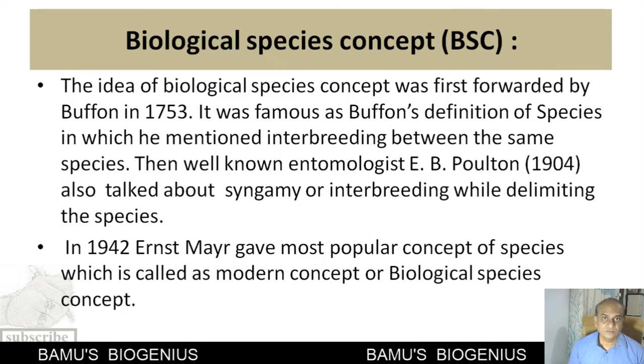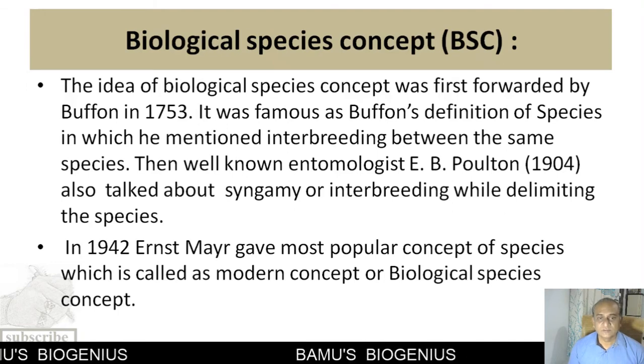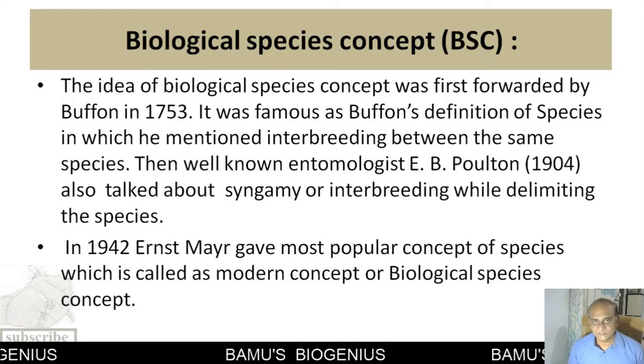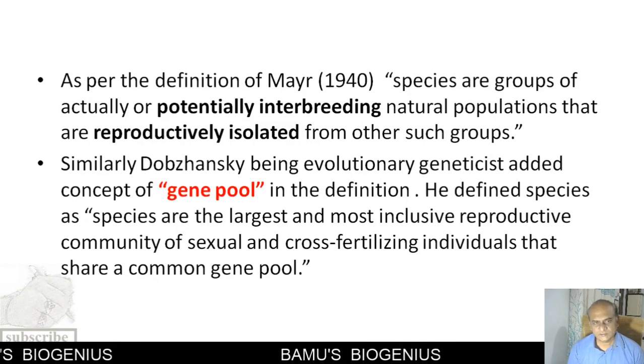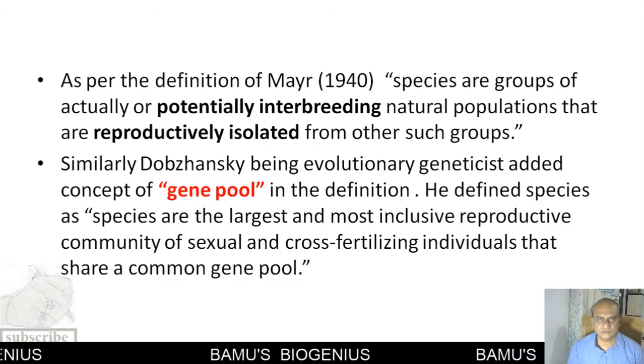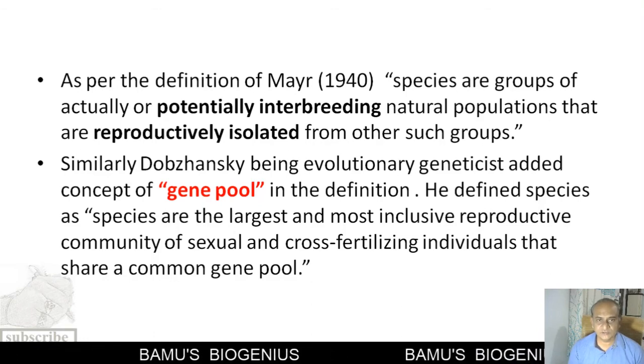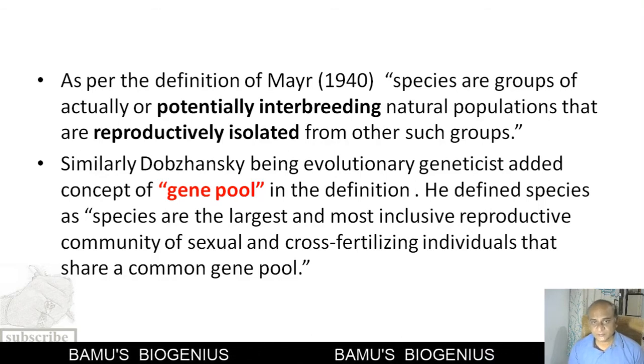In 1942, Mayr gave the famous concept that is known as the biological species concept, or the modern species concept. Now, let us see what is in it. This is the definition of Mayr: species are groups of actually or potentially interbreeding natural populations that are reproductively isolated from other such groups.